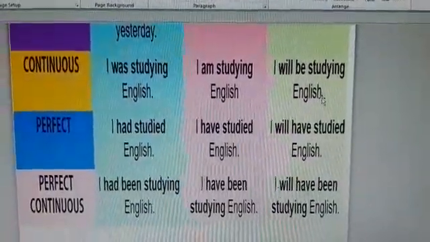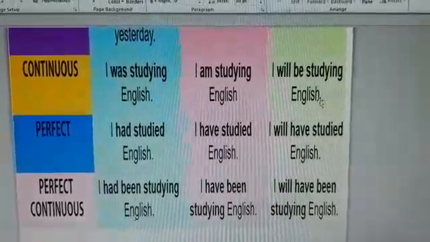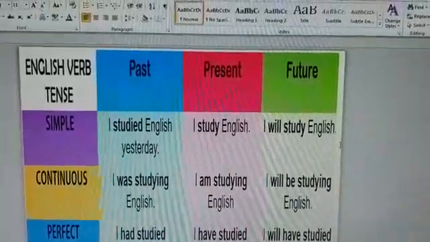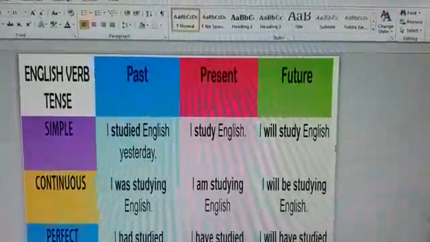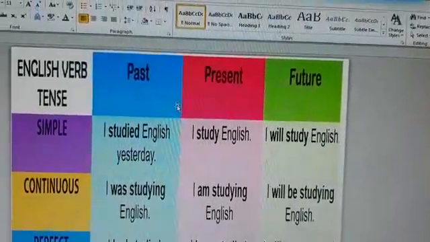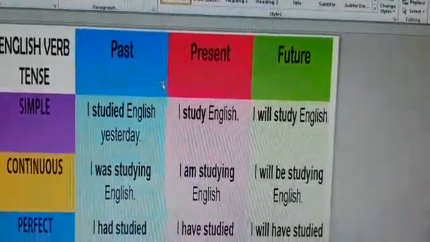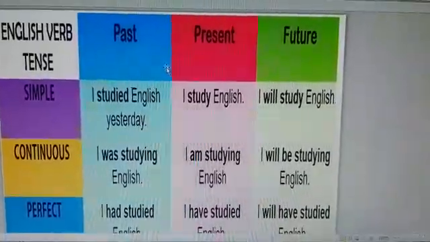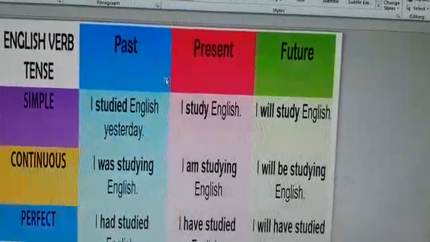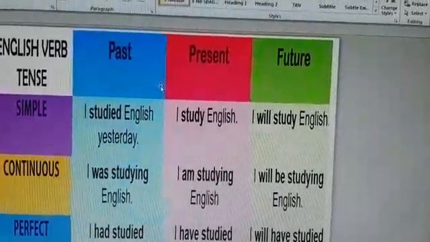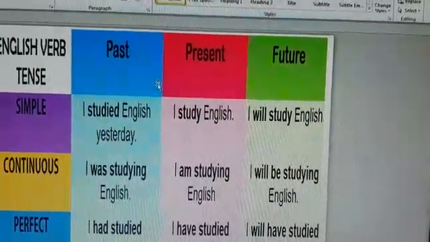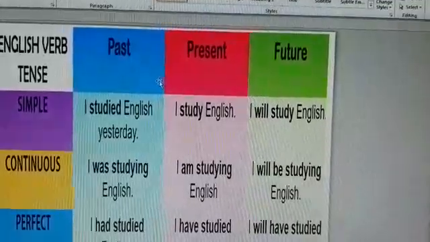I have been studying English. You have been studying English. He has been studying English. Now, moving on. Simple future. I will study English. Simple future means an activity which will happen in future. He will study, they will study English. Now future continuous, that means कोई activity जो future में हो रही होगी. For example, I will be studying English and same applies to rest of the pronouns like he will be studying English, they will be studying English.